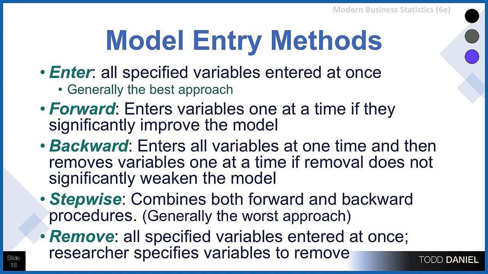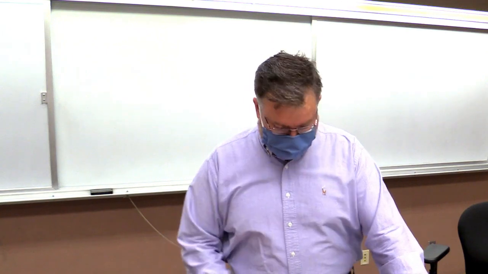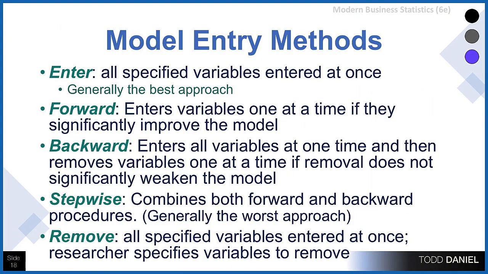So in that last example, I just put all three of the variables in and we saw what happened. Okay. This is usually the best approach. It is the default approach for SPSS and for JASP. But there are some other options that you'd want to know about. For instance, we could take our three variables and we could put them in one at a time and see if they improve the model. That's called a forward entry method. Or we could put all the variables in and then take one out, and take the other one out, and then take the third one out, and see what happens if we use a backward entry method.